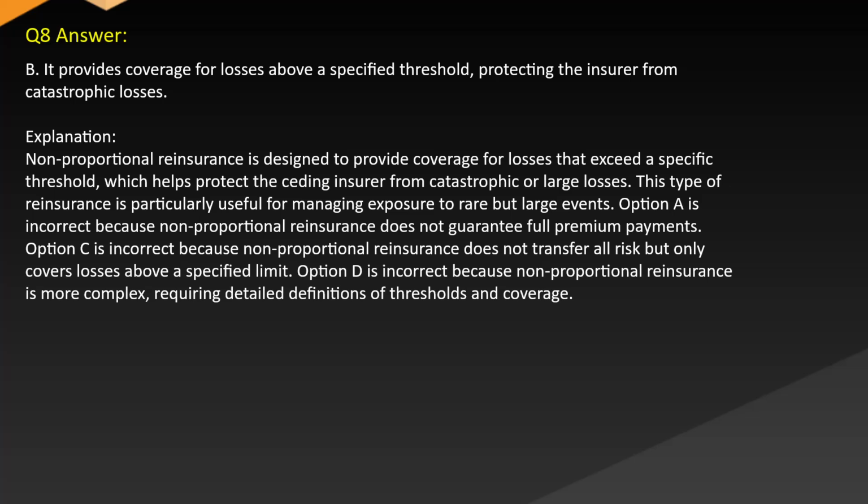Option A is incorrect because non-proportional reinsurance does not guarantee full premium payments. Option C is incorrect because non-proportional reinsurance does not transfer all risk but only covers losses above a specified limit. Option D is incorrect because non-proportional reinsurance is more complex, requiring detailed definitions of thresholds and coverage.